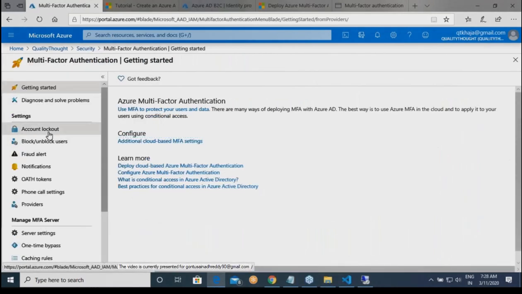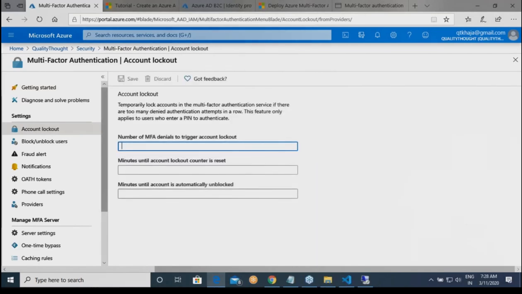Okay. Now, account lockout. Here you can specify, whenever a user is doing multi-factor authentication, when you want to lock their account. When they enter an invalid MFA 2 times or 3 times, if you want to lock them out, those are the numbers, right? And then how long you want them not to use your application. For example, in banks, if you give your password wrong 3 times in a day, you will not be given access to do any transfers. If you want something like that, you can basically do it.